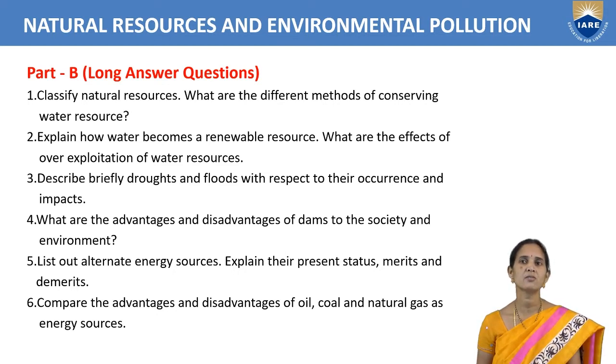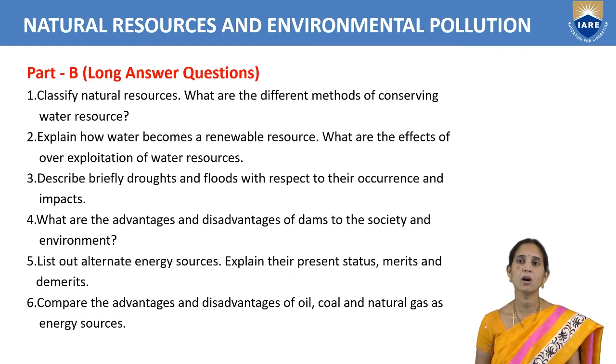So water is a renewable resource. Plenty of water is there on earth. Okay, it is a renewable resource. What are the effects of over-exploitation of water resources? If we are using more water, then we won't get water for drinking or water for agriculture purpose and water for the living organisms. It won't be available. So it leads to drought. Drought means what? Scarcity of water. If water is not available, that area we will call a drought area. Okay, if we are using water more, it leads to drought.